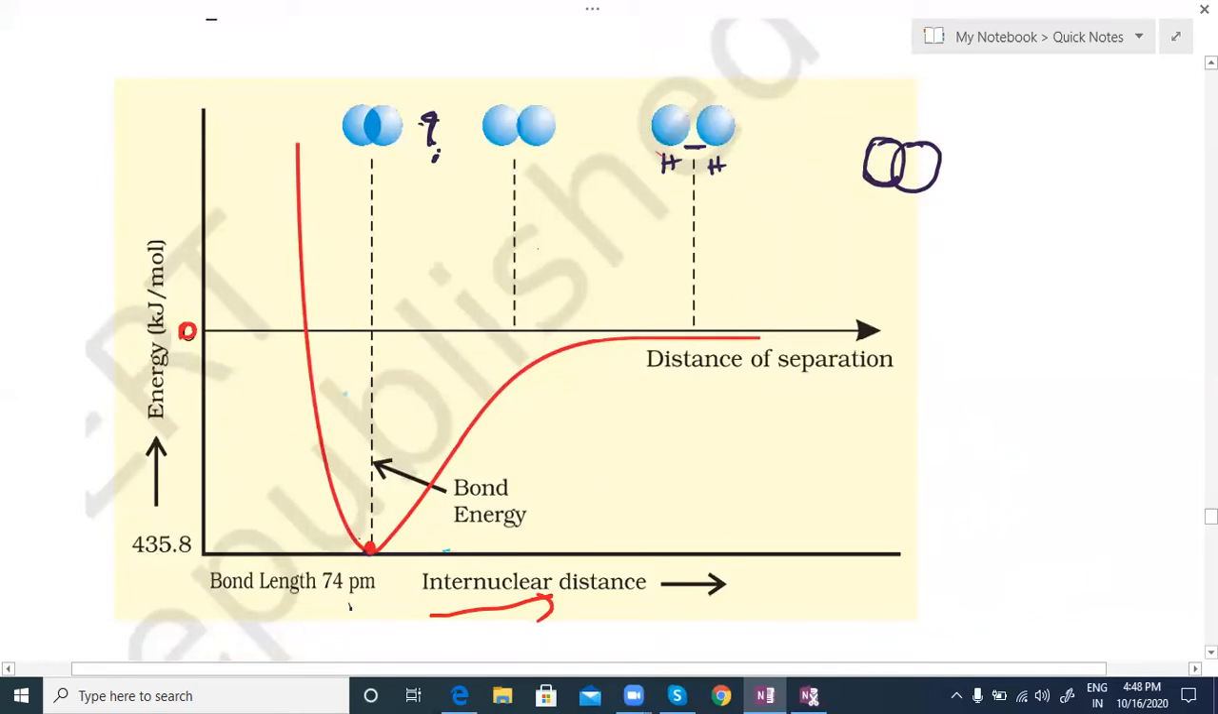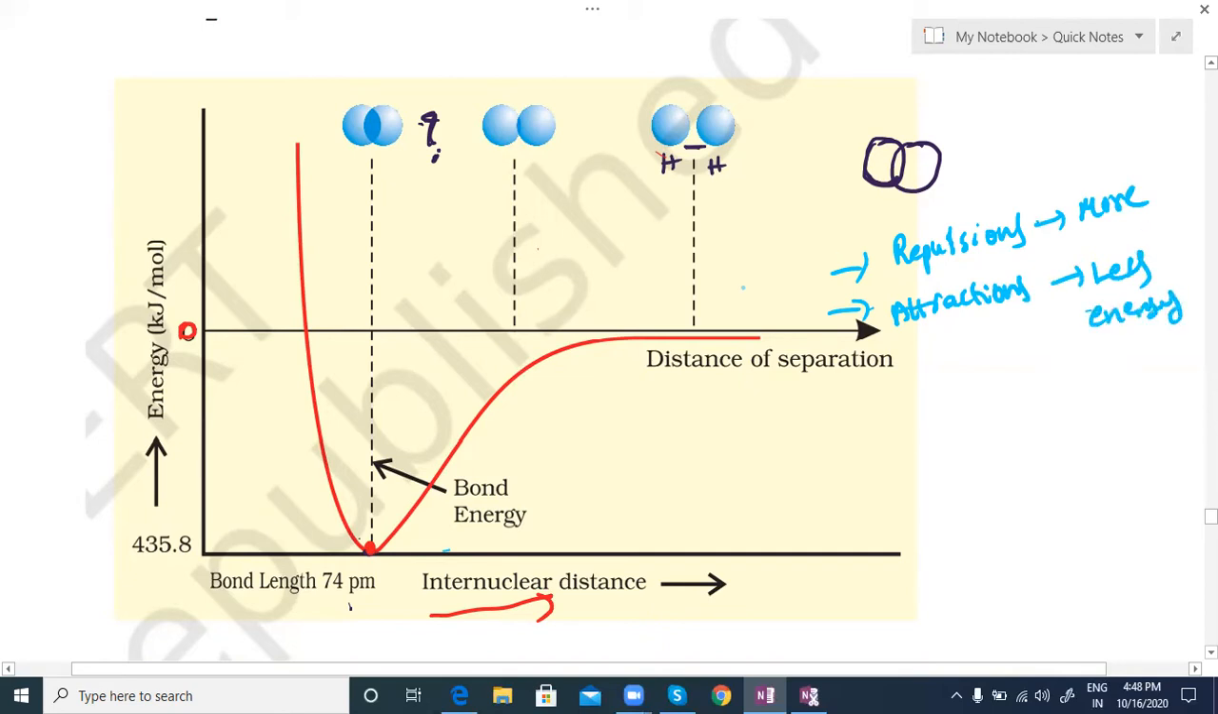Rising energy means repulsion has dominated. If attracting, we get less energy, which means attraction is dominated. So here is more energy, and this is less energy. Less energy means more stable. So wherever we get minimum energy, at that state the molecule is stable. So why do we get less energy at this point? They had some doubt here and got one idea: maybe something happened at this position.